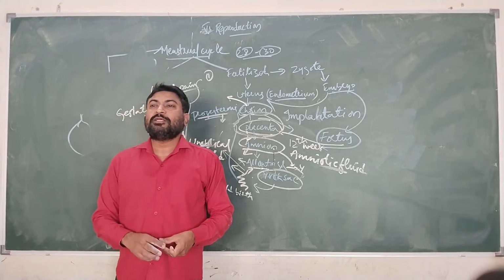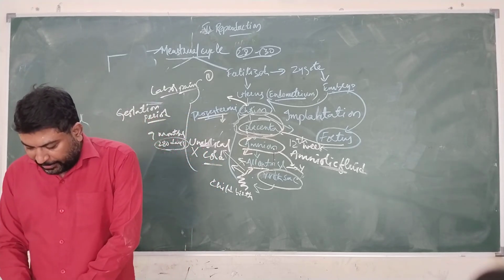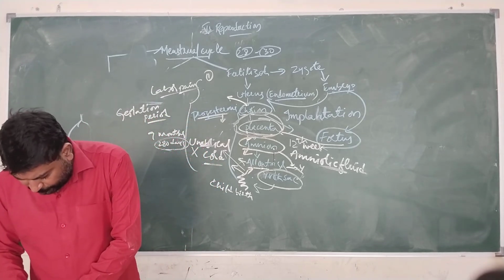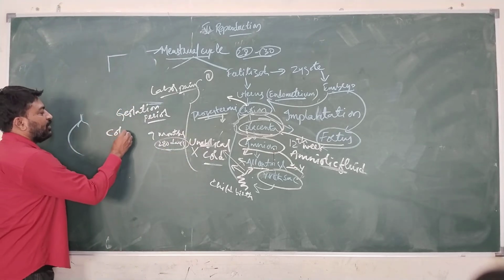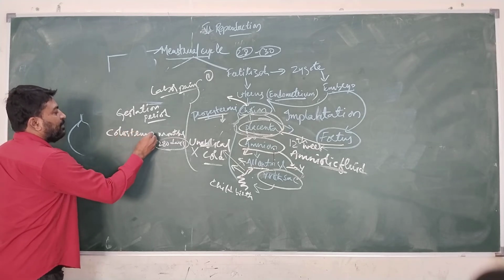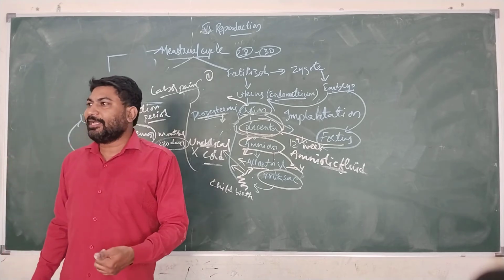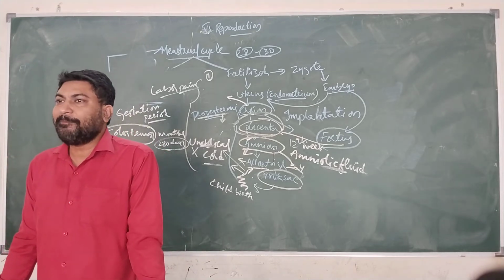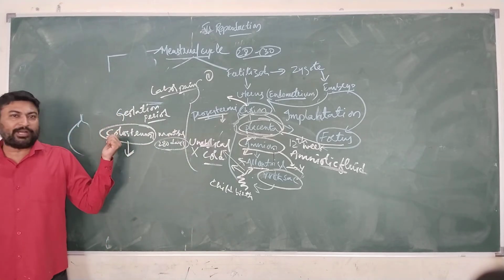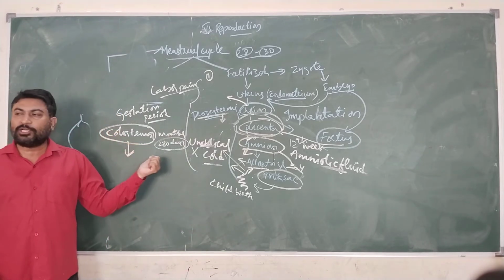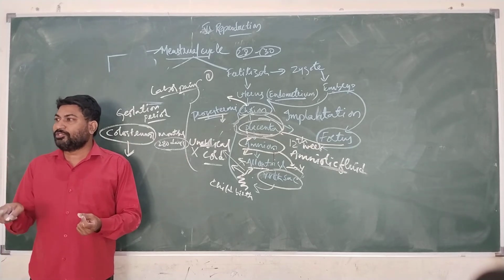Once the childbirth has taken place, the mammary glands present in the mother will develop colostrum, which will help develop the immune system, and which is light yellowish in color. It is not milk, but it is yellowish in color. It will come out of the mother for the first 1 or 2 days, and it will be supplied to the child, which will help the child develop its own immune system.